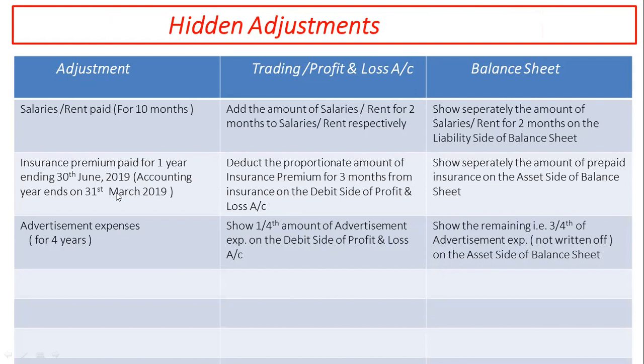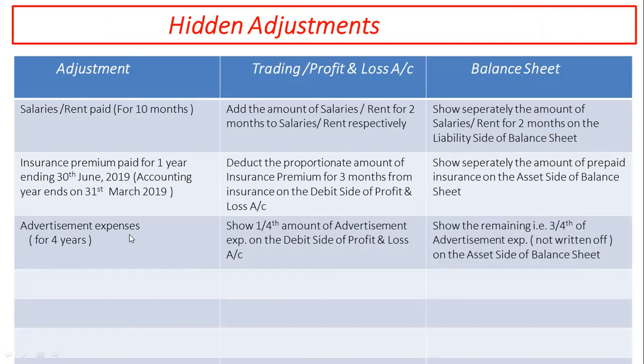Because year end is 31st March every year and insurance premium is paid up to 30th June. So 3 months insurance premium under the head of prepaid insurance on the debit side of profit and loss account, and second effect is shown separately as the amount of prepaid insurance on the asset side of balance sheet.